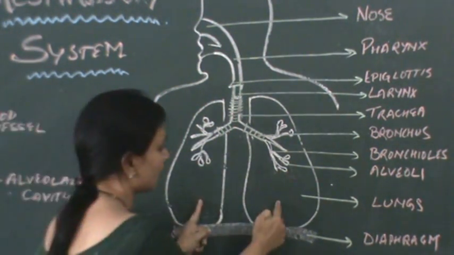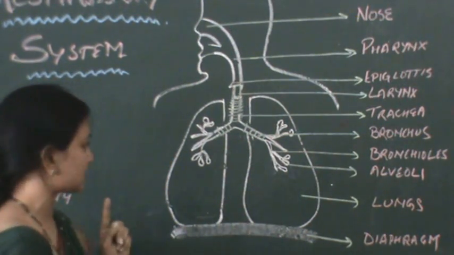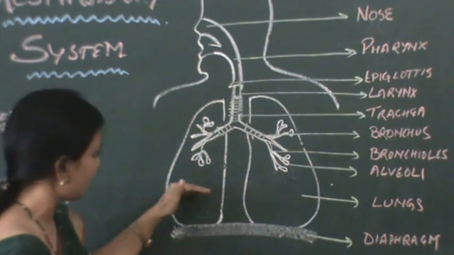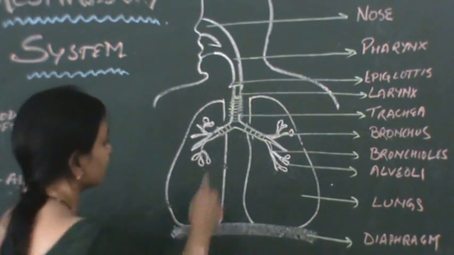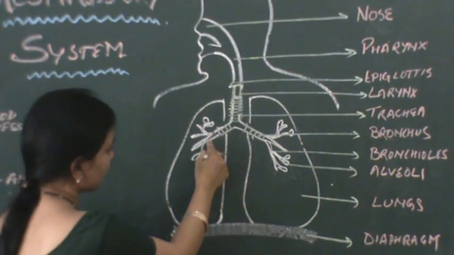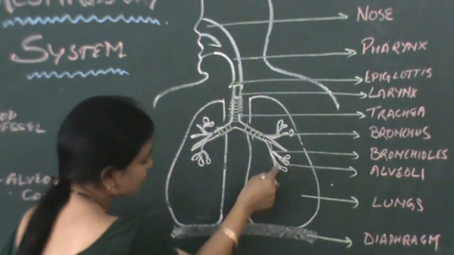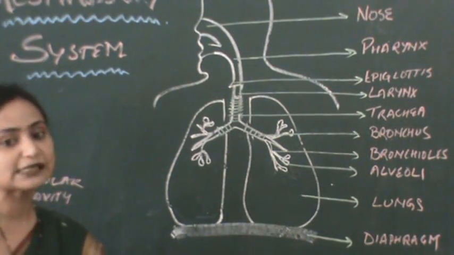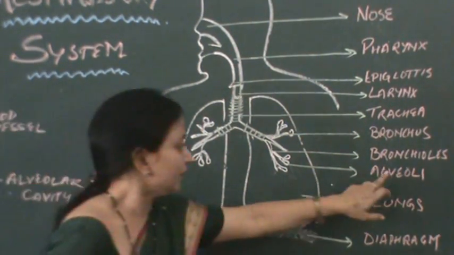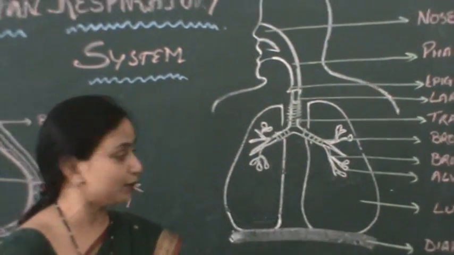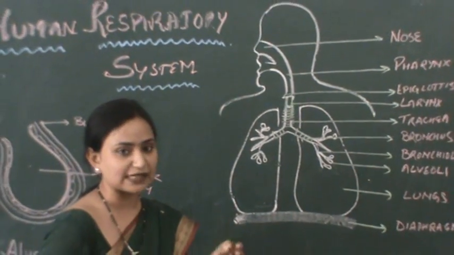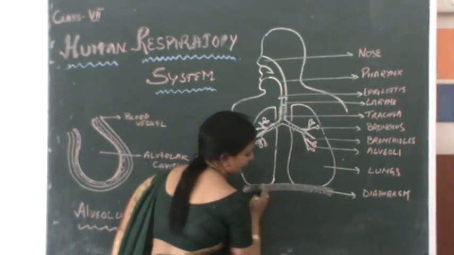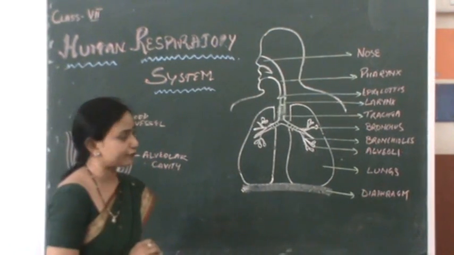There is a pair of lungs in our respiratory system. Now, these lungs are present in the chest cavity. Inside the lungs, the bronchus branches into bronchioles, and the bronchioles further have air sacs named alveoli. Now, the alveoli are the main region where the exchange of gases takes place. Now, below the lungs, there is a membrane named the diaphragm.